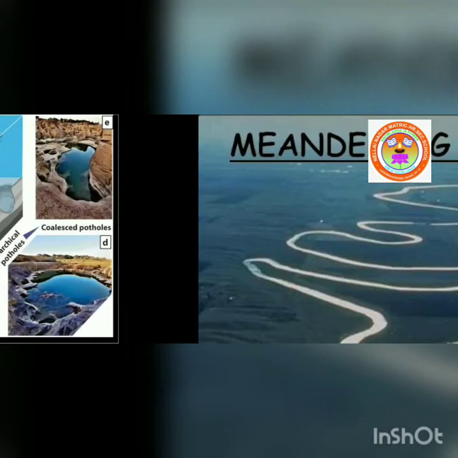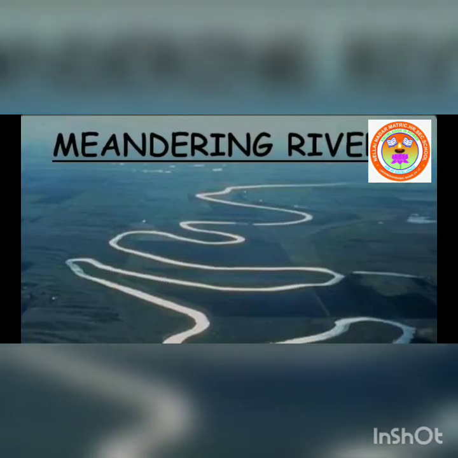The next, meanders. As the river loaded with debris flows slowly, it forms sweeping loops and bends. The loops and bends you can see here on the screen. It is referred to as meanders.